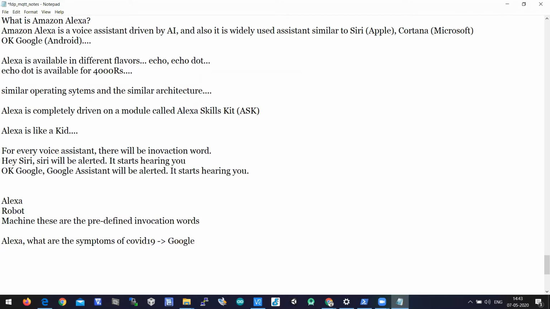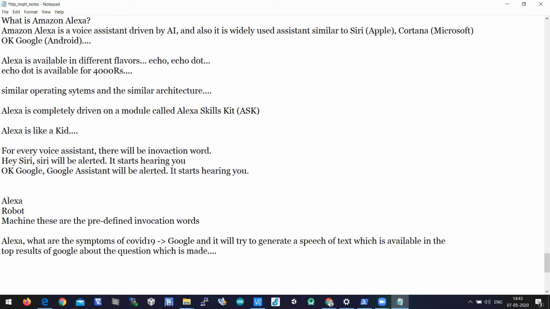Then it will search in Google and try to generate speech from the text available in the top results of Google about the question asked.